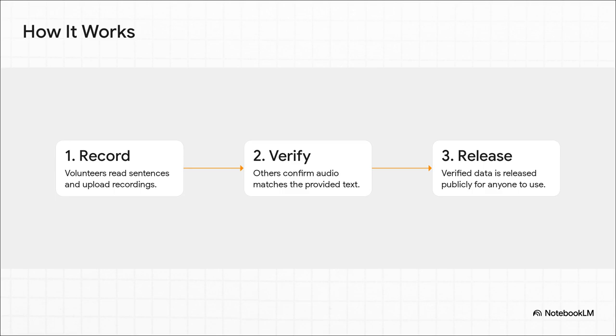First, volunteers go onto a website and just record themselves reading sentences. Super easy. Second, other people from the community listen back to those recordings to make sure they're accurate and match the text. And then third, all of that verified good-to-go data is bundled up and released publicly. Anyone, researchers, startups, you name it, can then use it to build new technology.